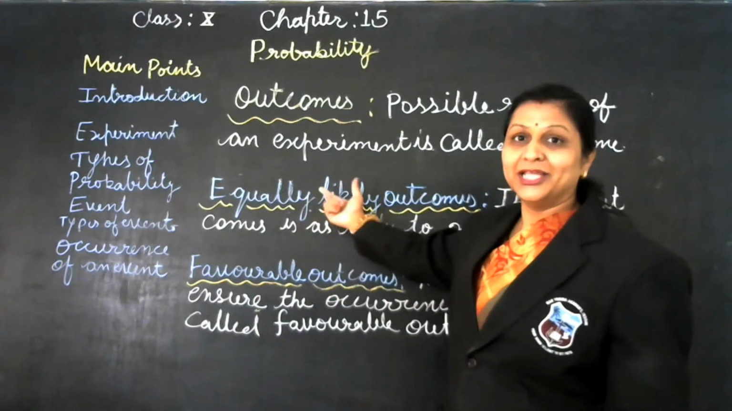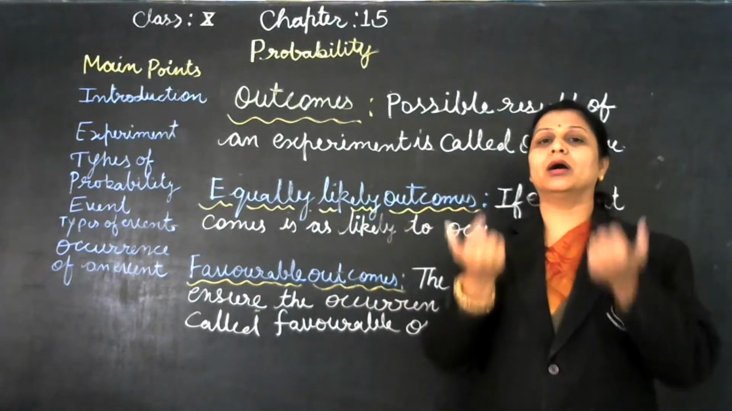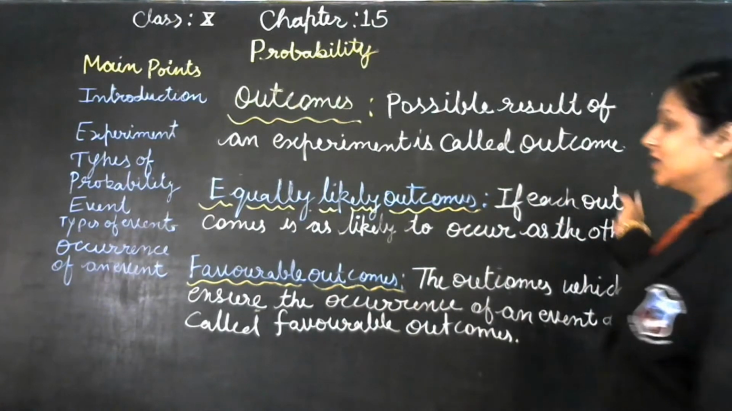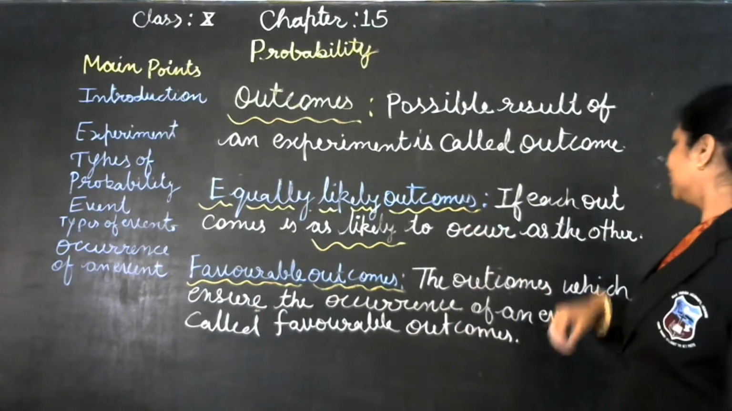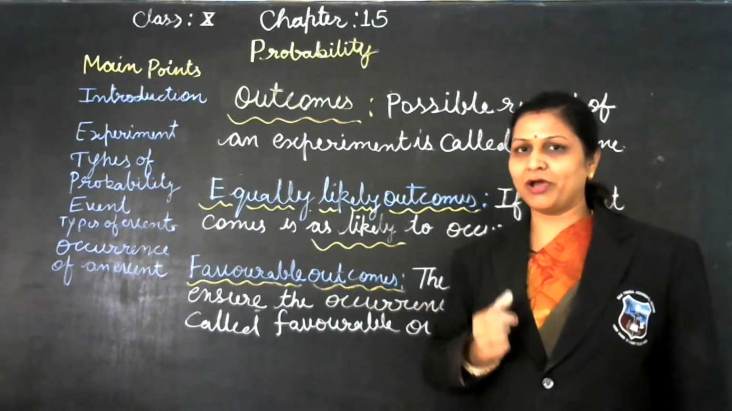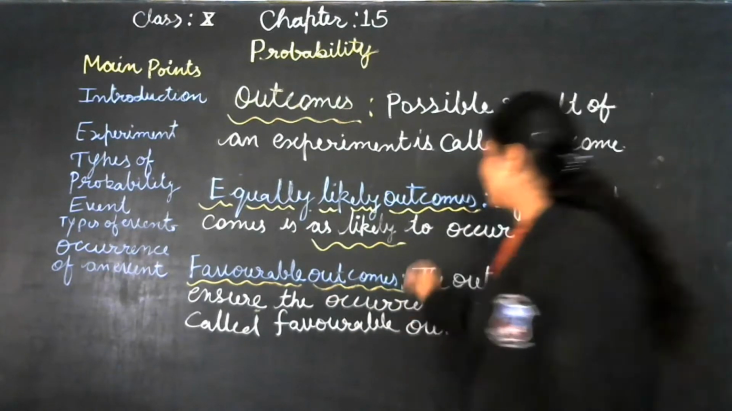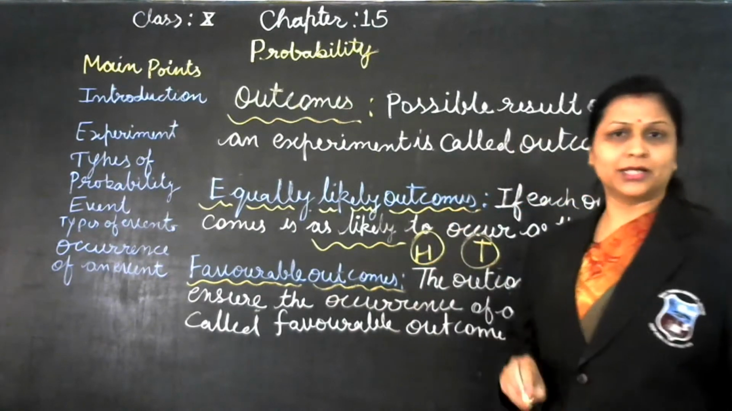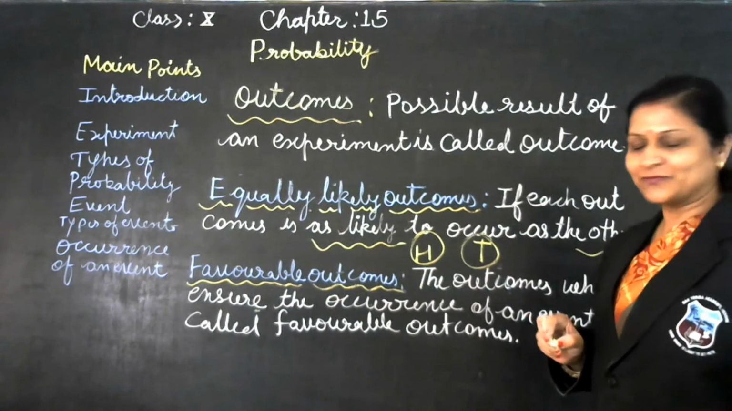Now, equally likely outcomes. The outcomes which can occur equally, say, if each outcome is as likely to occur as the other. If we toss a coin, head may come, tail may come. So, head or tail, they both can come. They are both equally likely outcomes.